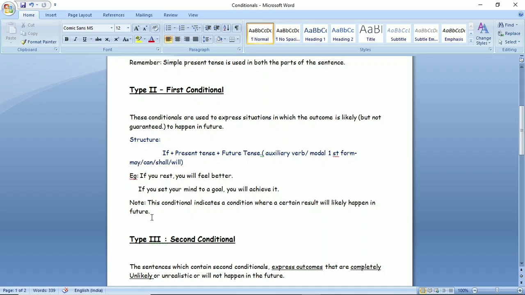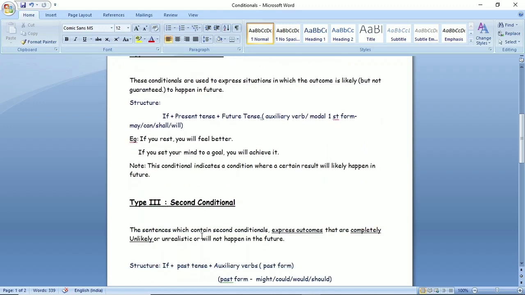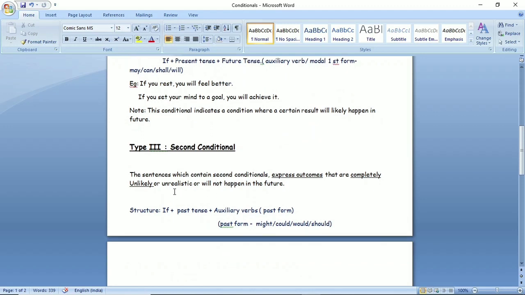Note, students, remember this conditional indicates a condition where a certain result will likely happen in future. Means something that will be possible in future. That's why it is simple present tense. You will achieve it. It means if you are keeping a condition, it will be possible in the coming future. Now, type third, that is second conditional. The sentences which contain second conditionals express outcomes that are completely unlikely or unrealistic or will not happen in future.